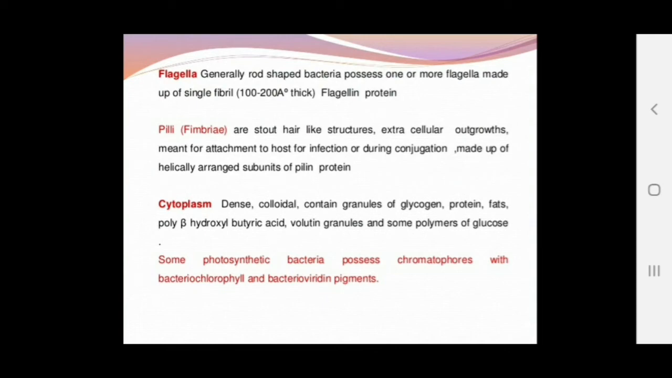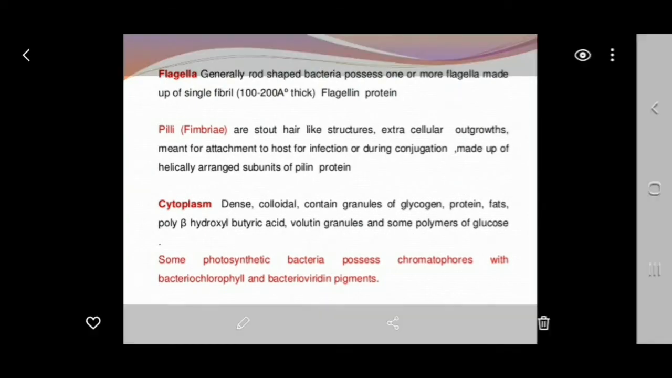The pili or the fimbriae are stout hair-like structures, extracellular outgrowths meant for attachment to the host during infection, and during conjugation also they use these pili for attachment. Most of these are made up of helically arranged subunits of pilin protein. They consist of pilin protein, that's why they are called pili.